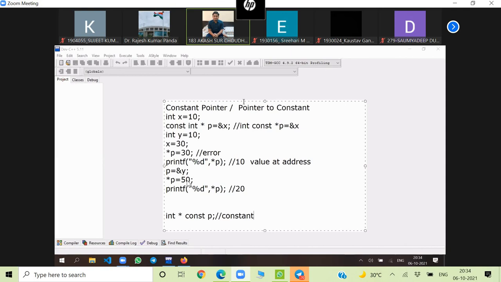Excuse me, sir. Yes. When we are writing p equal to ampersand y, why are we not writing int star p like that? Here, p is equal to ampersand y. Yes, because you already declared it here. Okay, sir. But if I declare character, then I have to write again, right?